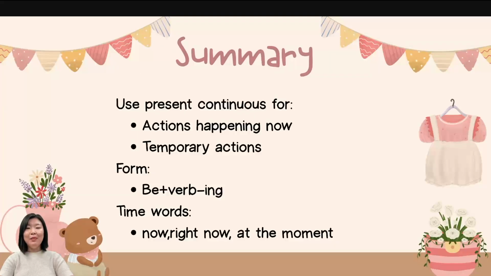So to wrap up, we use present continuous for actions happening now or temporary actions. The form is that you must add a be verb plus ing. And it is usually used with time words like now, right now, or at the moment, or today.